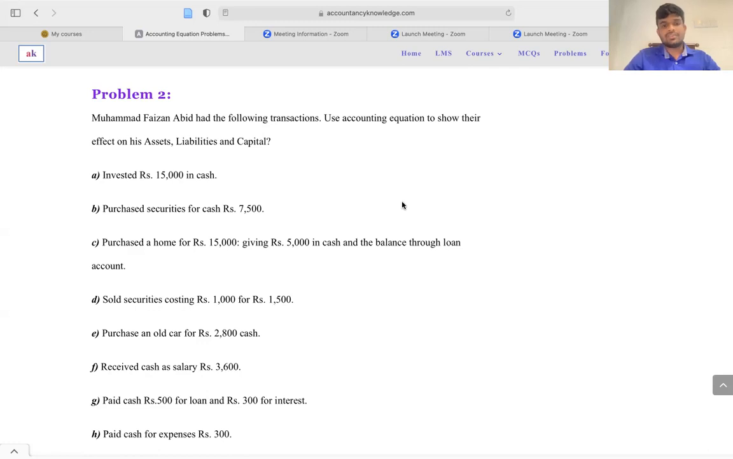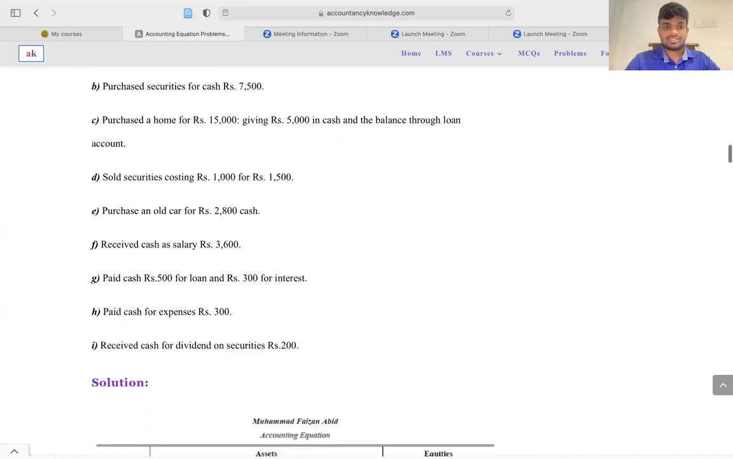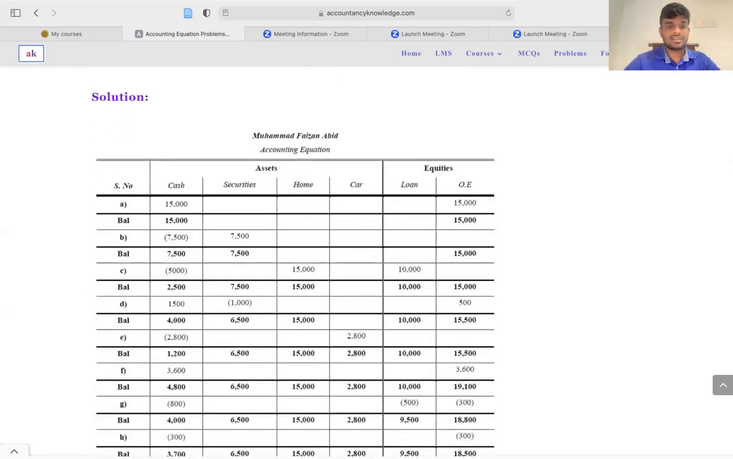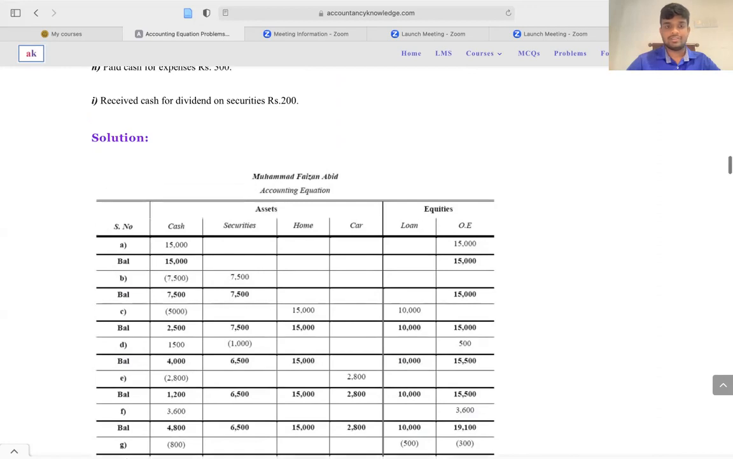Purchase securities for cash, rupees 7,500. So you have purchased securities for cash, right? Then your security account will be increased and your cash will be decreased. So let's see how it's done. The security balance will be increased and your cash balance will be decreased.